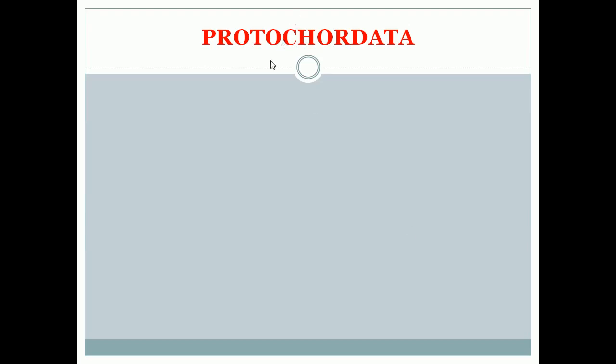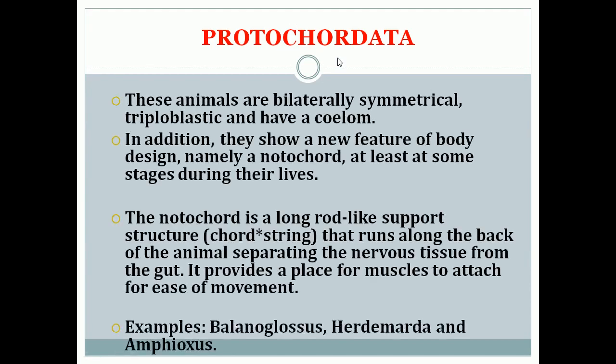Next classification is Protochordata. These animals are bilaterally symmetrical, triploblastic, and have a coelom. In addition to that, they have a notochord. Notochord means they have a long rod-like support structure which runs along the back of the animal, separating the nervous tissue from the gut.